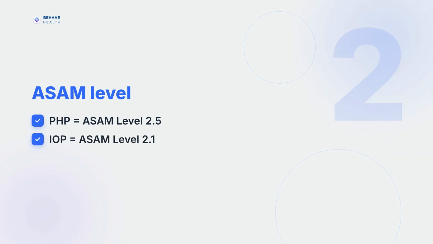Second, ASAM level. PHP corresponds to ASAM level 2.5, the most intensive outpatient level in the ASAM framework. Intensive outpatient corresponds to ASAM level 2.1. Many states use ASAM criteria directly in their licensing rules. When a payer questions medical necessity, ASAM level criteria is the framework your clinical team argues from. Third, billing codes, the most operationally critical difference.